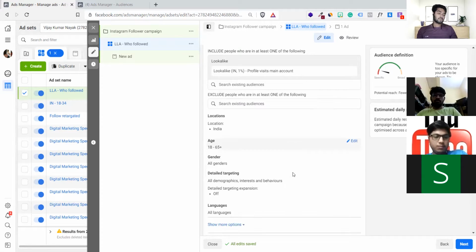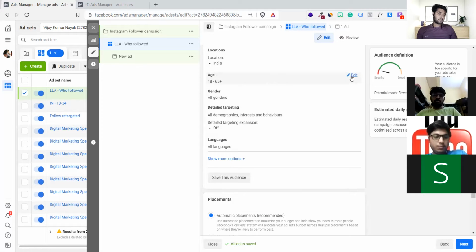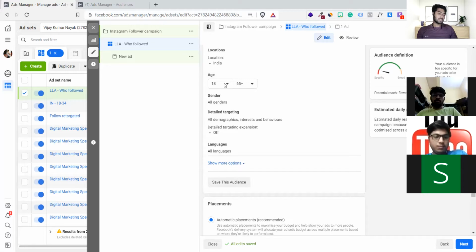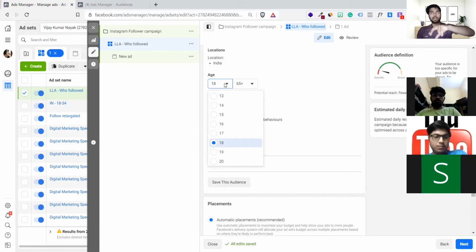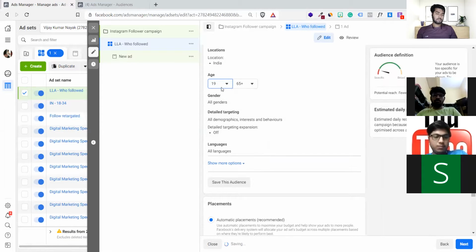Great tactic. Yes. So again, I have total control according to your business. You can decide it. Open your Instagram account, check your insights. What's the average age group in your audience? My Instagram age group starts from 19 to somewhat 45. Let's go to 58. There is no gender selection.